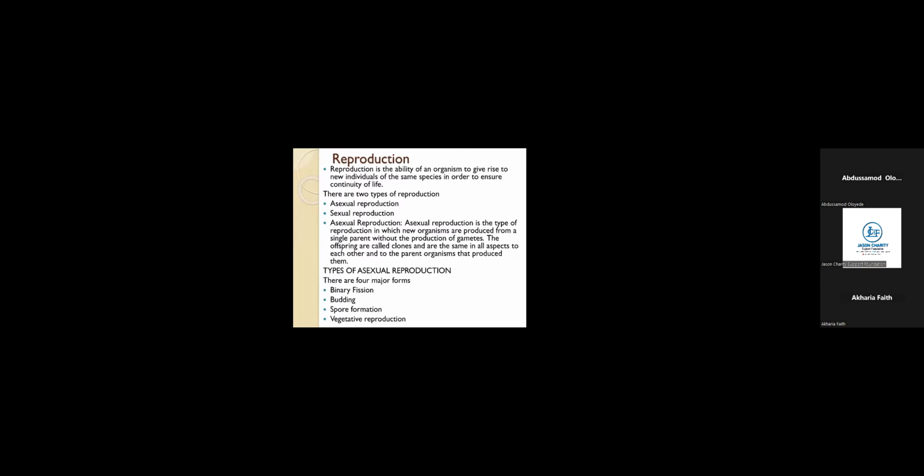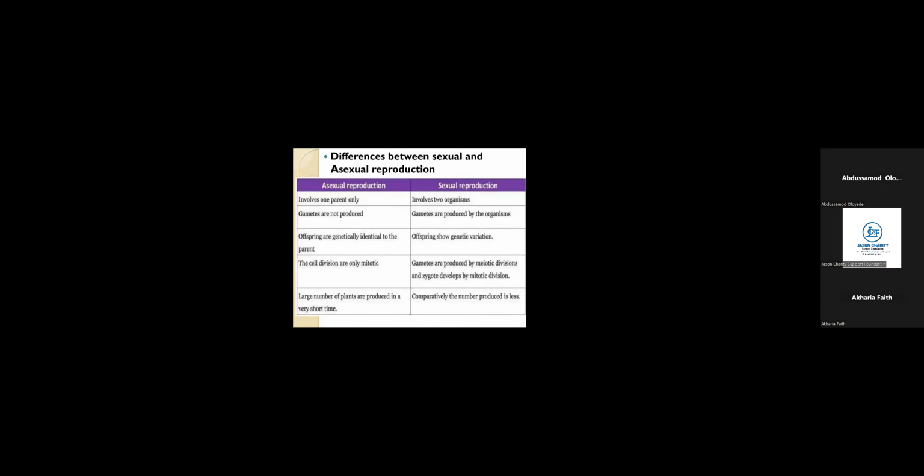So that is that about sexual reproduction and asexual reproduction. And these are the differences. As I've said before, in asexual, one parent gives rise to one organism.